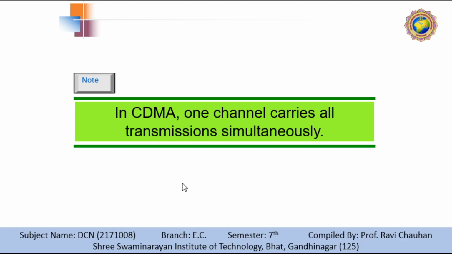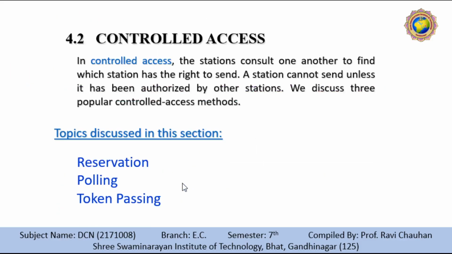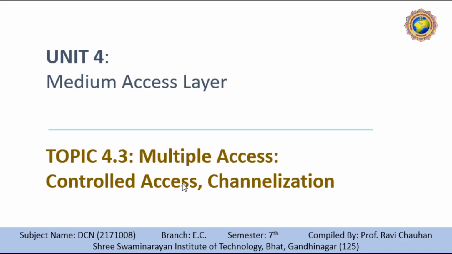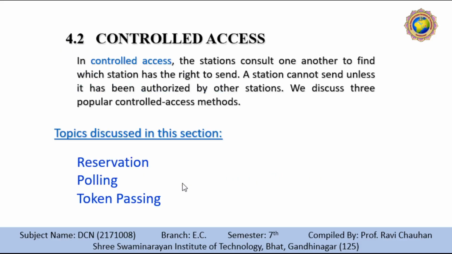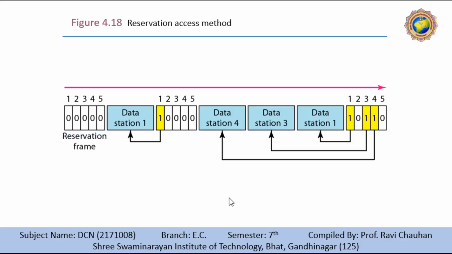So we complete our session. Let's revise today's session in one minute. Firstly, we have seen three different controlled access methods: reservation, polling, and token passing. In reservation, a particular reservation minislot is given to each station that wants to send data.